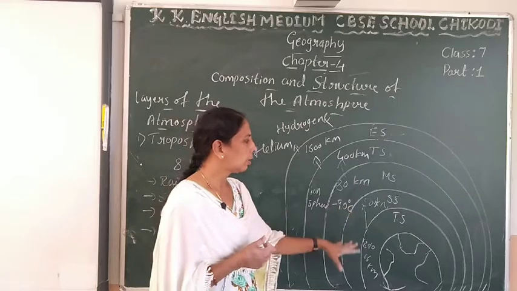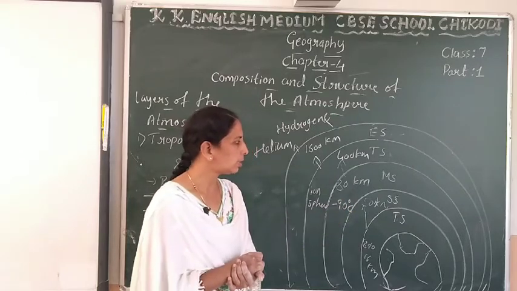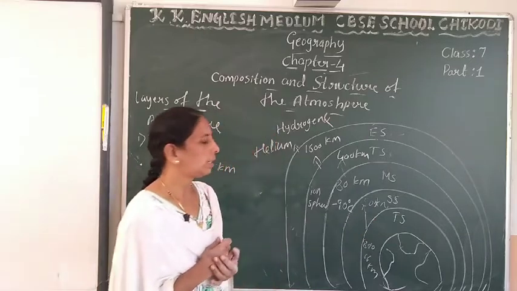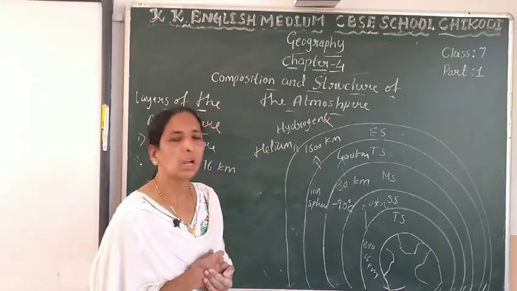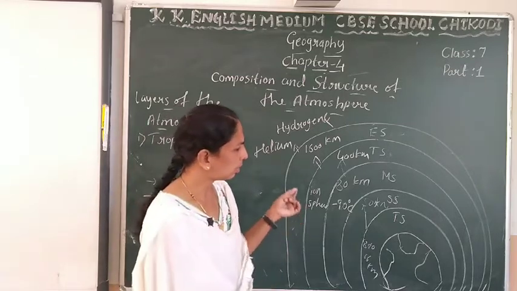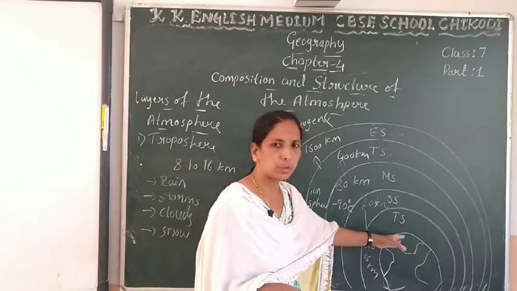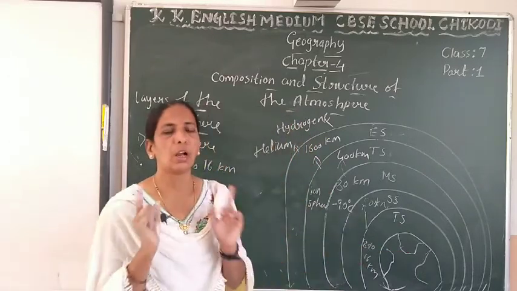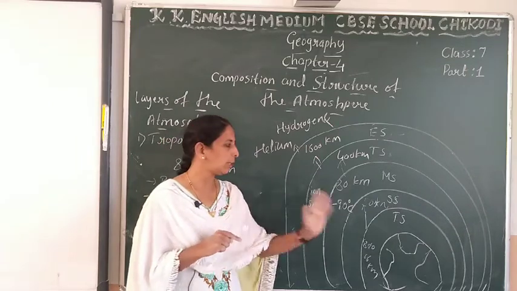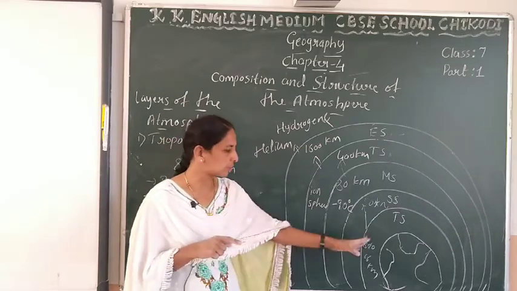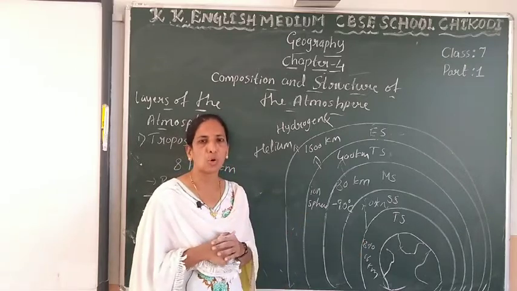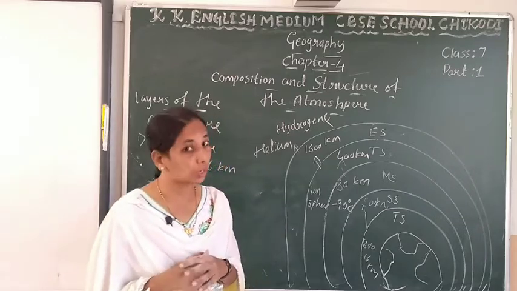After the troposphere, which layer is coming next? Stratosphere. Stratosphere height is 50 kilometers, above the troposphere. And see here, in the first layer, the troposphere, clouds, rainfall and snowfall occur. In the first layer, troposphere. And in the second layer, no weather conditions or weather activities occur.